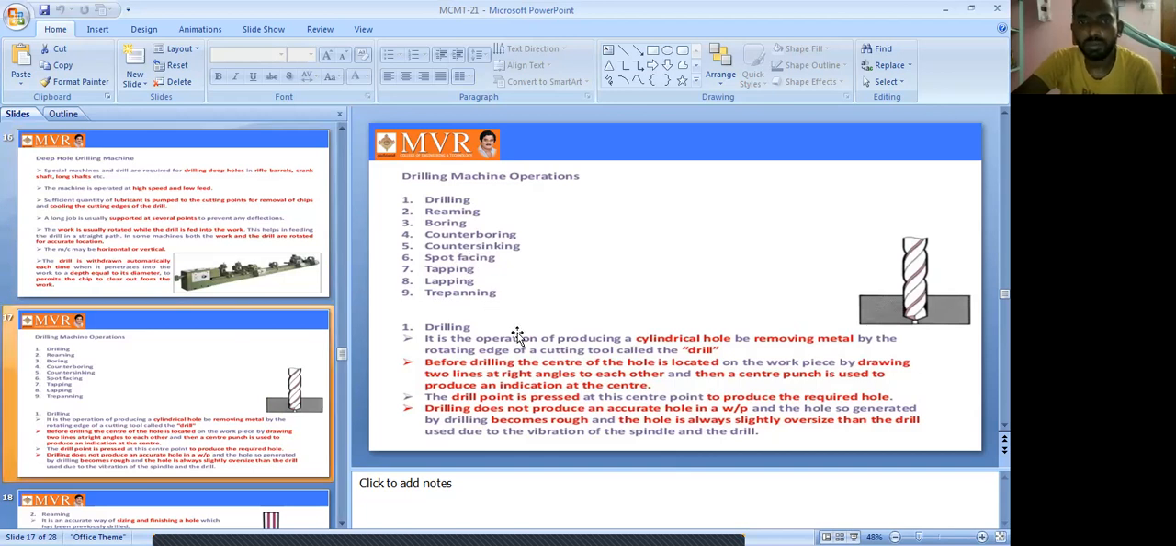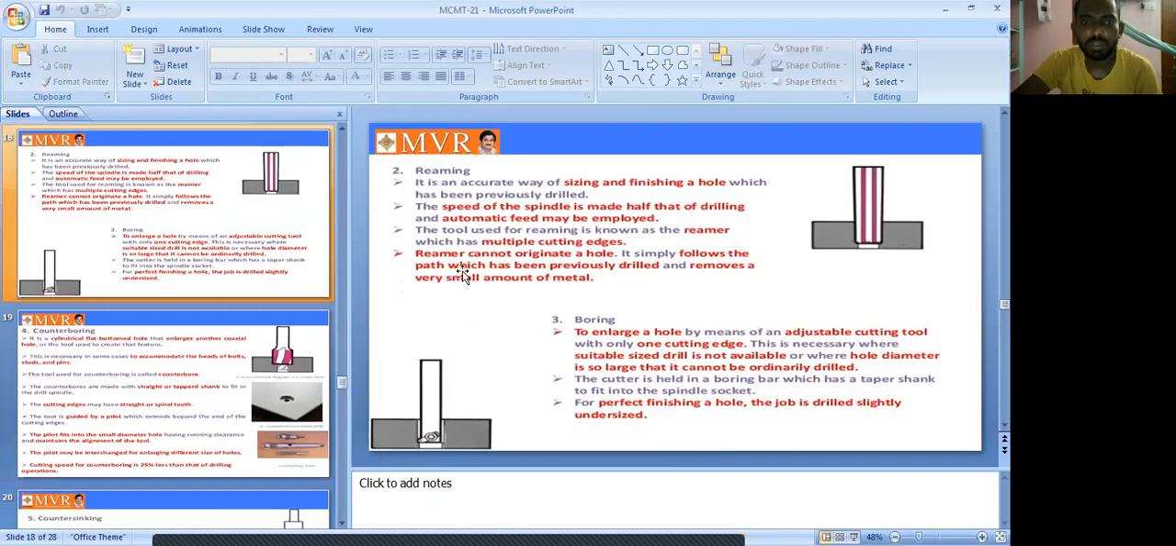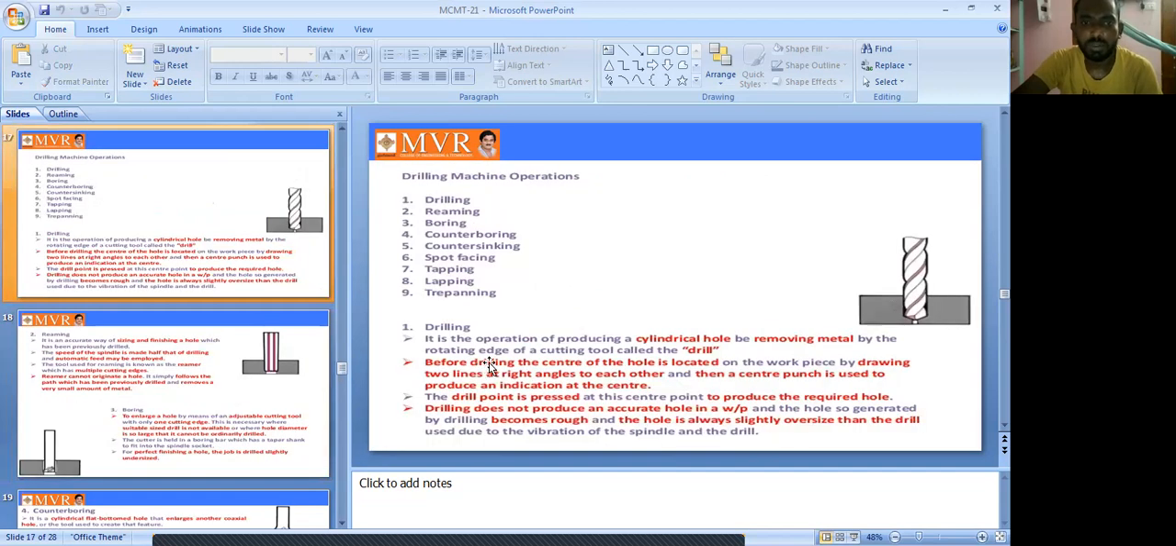Okay, so first of all, drilling. Drilling operation is the operation of producing a cylindrical hole and removing the metal by the rotating edge of the cutting tool, which is called the drill.